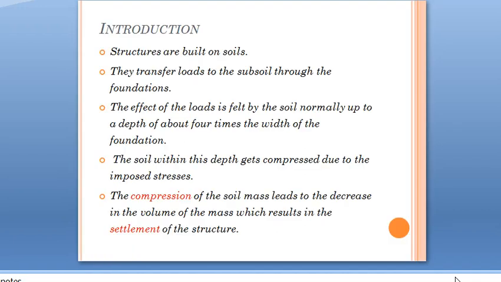Consolidation is the compression of soil due to the expulsion of water from the voids, due to the application of external load. It is a slow, time dependent process, and it usually occurs in clay soil, and it will not occur in coarse-grained soil like sand.